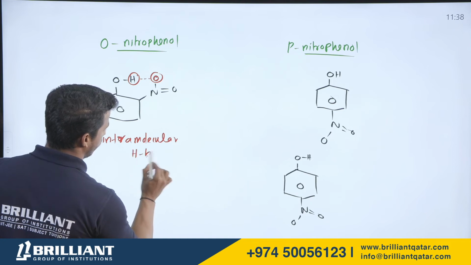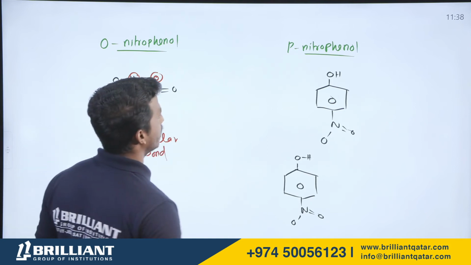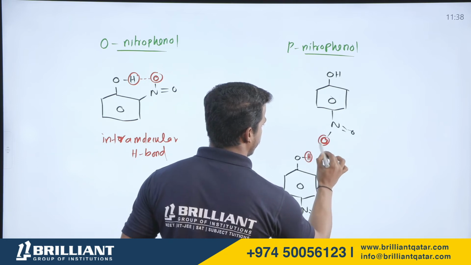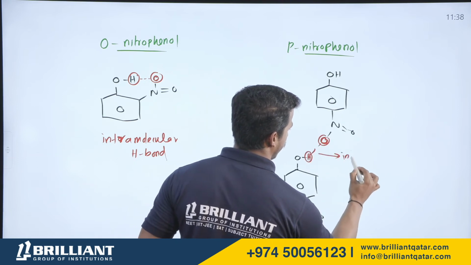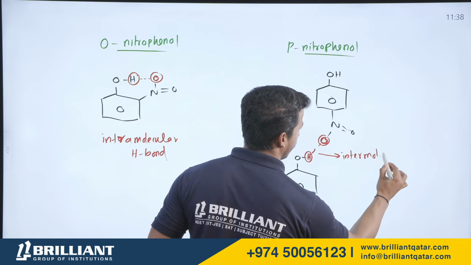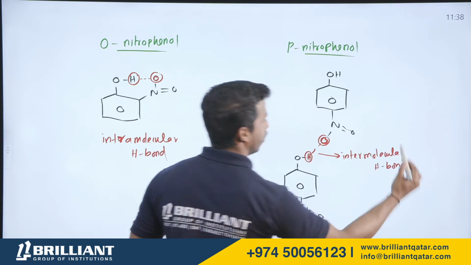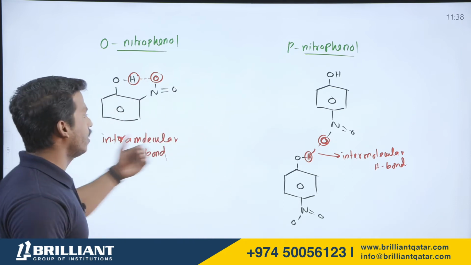Intramolecular hydrogen bonding. Whereas in para-nitrophenol, the oxygen and hydrogen are connecting in between two molecules. Therefore, it is called what? Intermolecular hydrogen bonding. Alright? Intra and inter.